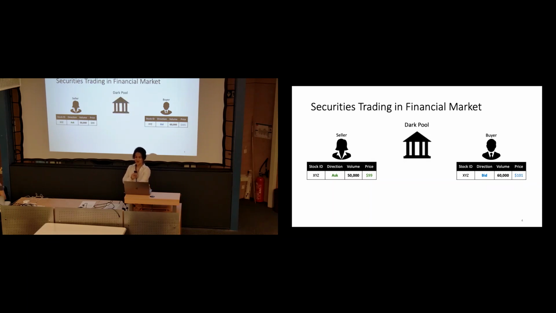As the name suggests, dark pool means that everything is kind of in the dark. Sellers and buyers, for example a seller selling 50,000 shares and a buyer willing to buy 60,000 shares, don't really know the price of the exchange happening on the platform, because only the dark pool and its operators have access to this data, and everything is hidden from the public. So we are reducing the impact that these large players would have on the market, but at the same time we are exposing that private information to the dark pool operators.